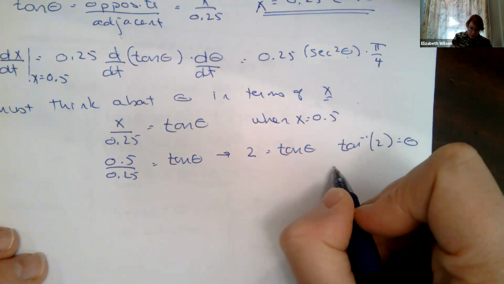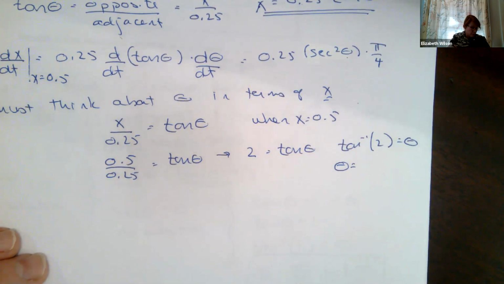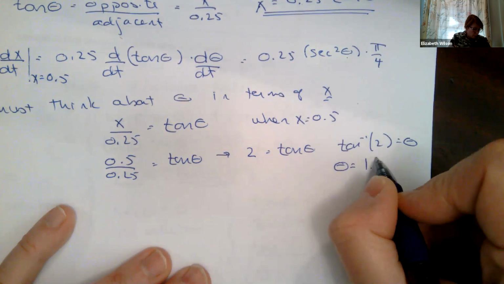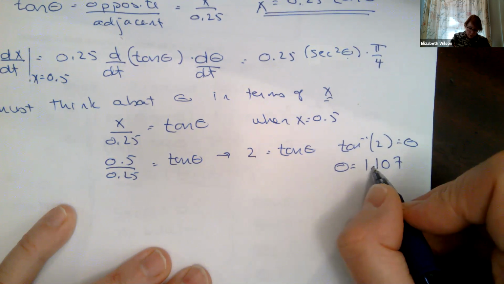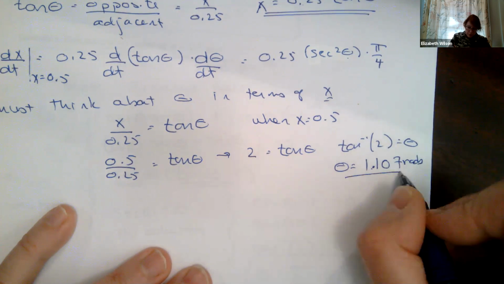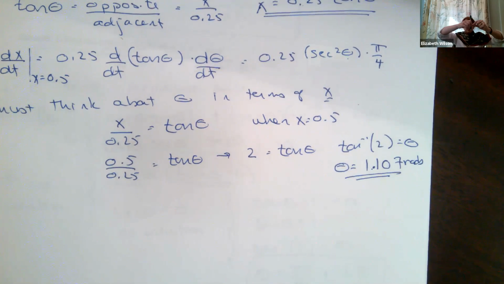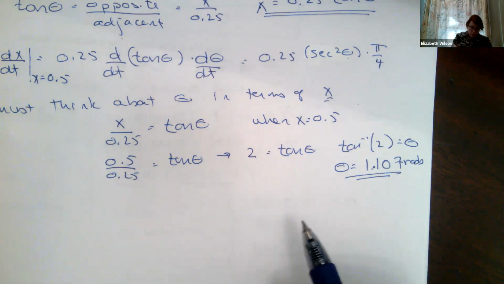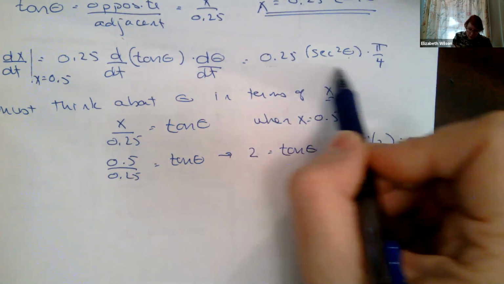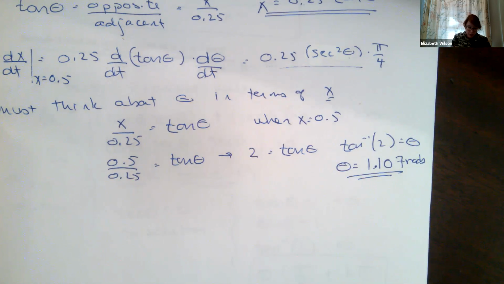So this is my theta. My angle in radians is 1.107 radians. Okay, so the beam comes straight out, the lighthouse is straight out. When we're at a half mile, that angle is roughly 1.11 radians. Okay, so now I can plug that back into here, right? Because I figured out my equation.